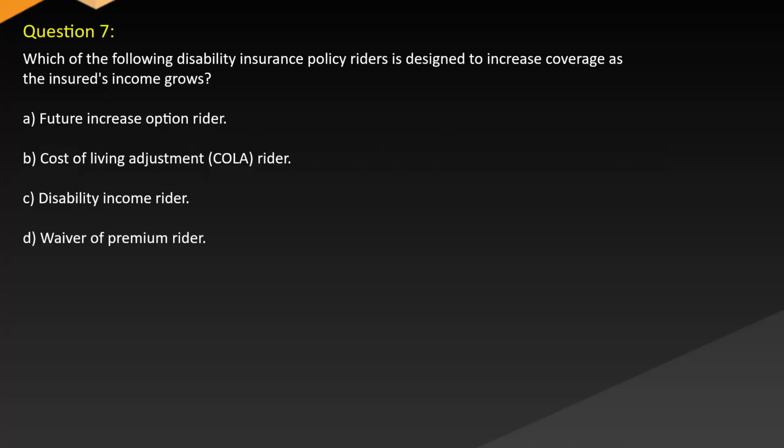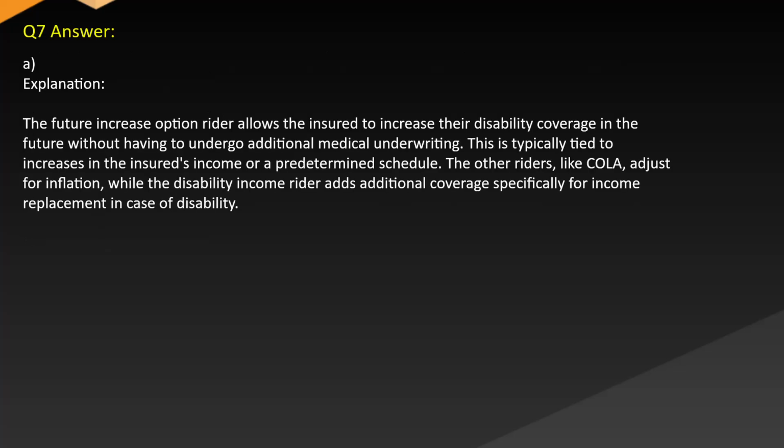Question 7. Which of the following disability insurance policy riders is designed to increase coverage as the insured's income grows? A. Future increase option rider. B. Cost of living adjustment COLA rider. C. Disability income rider. D. Waiver of premium rider. Answer: A.